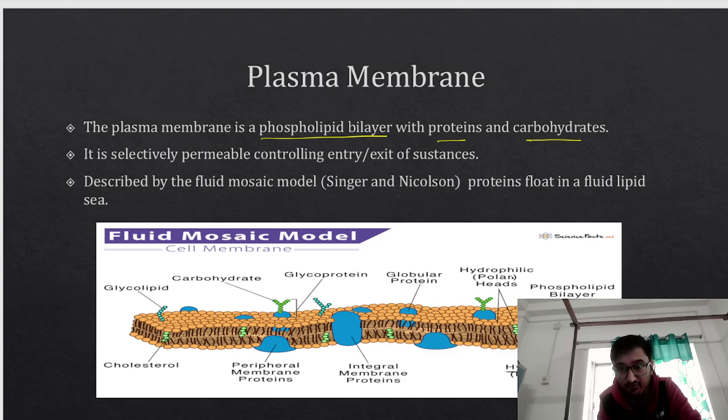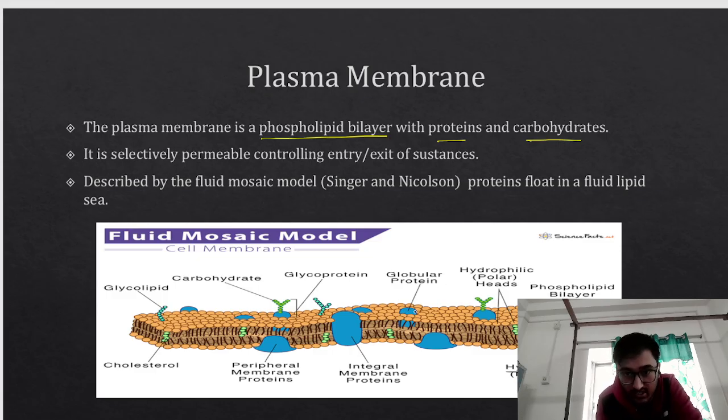The hydrophilic, philic means love, love towards water. They are polar heads. So the polar heads are outside. Hydrophobic tails are inside, hydrophilic heads are outside. So within the same molecule, there is a polar region and a non-polar region. This is called amphipathic. These kinds of molecules are called amphipathic. So this is the phospholipid bilayer, right?